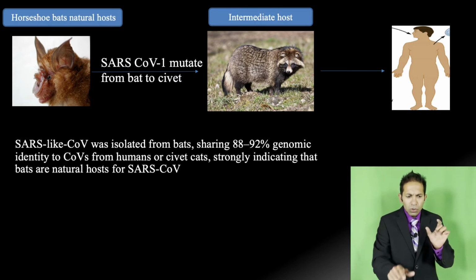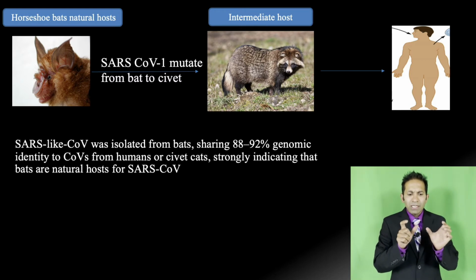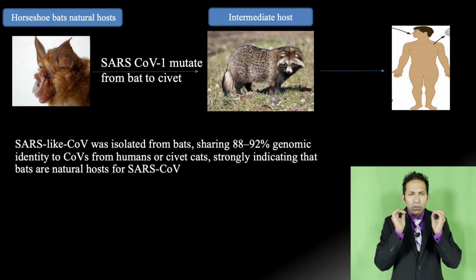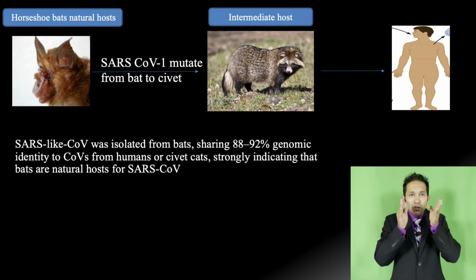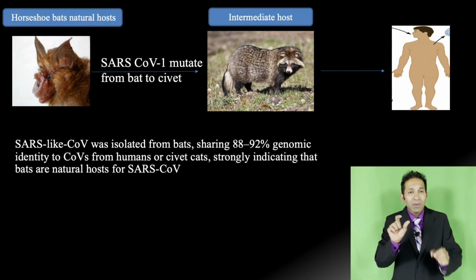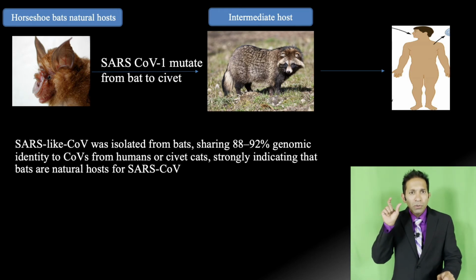So SARS-CoV-1 was isolated from bat. It shared almost 88 to 92% genomic identity with the virus from humans or civet cats. So the virus which was isolated from humans and the virus isolated from civet cats, the genomic sequence of that virus was identical to the coronavirus found in the horseshoe bat, okay?